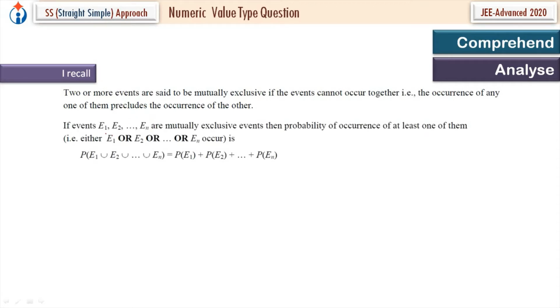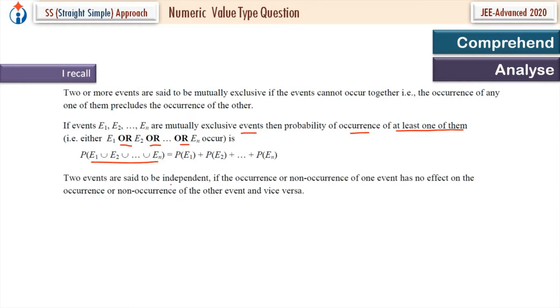NCERT: if the events E1, E2, E3, up to En are mutually exclusive events, then the probability of occurrence of at least one of them, that is E1 union E2 union up to En, is P of E1 plus P of E2 plus P of E3 up to P of En. NCERT result.